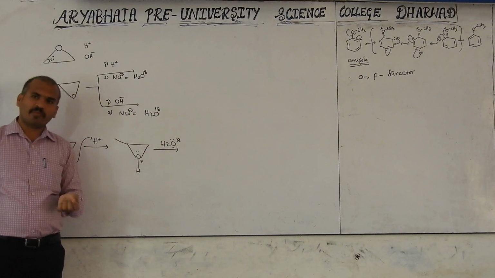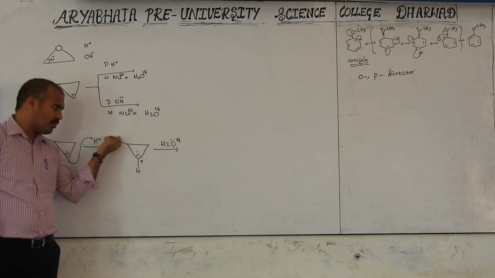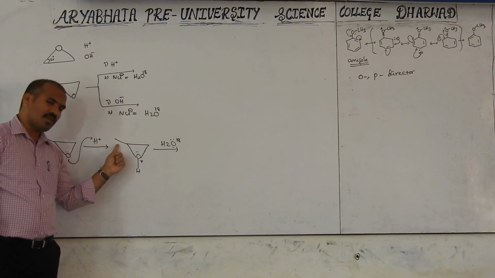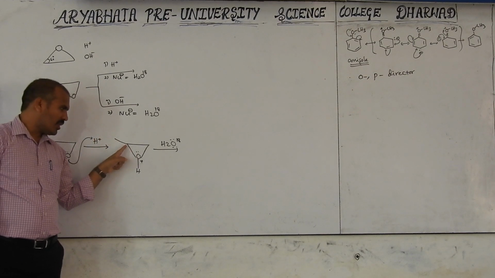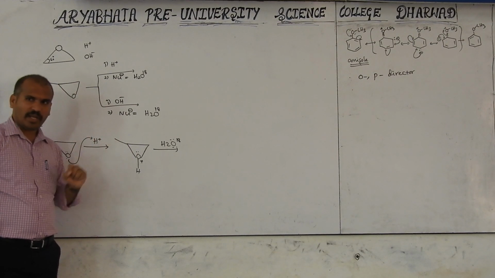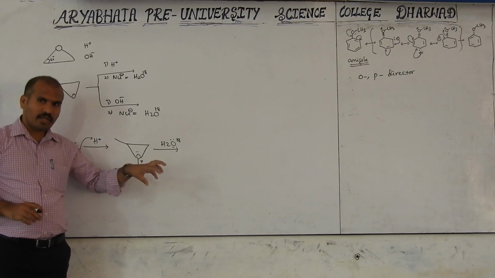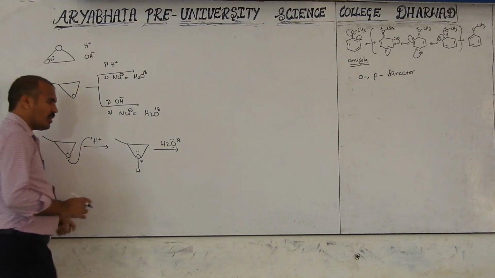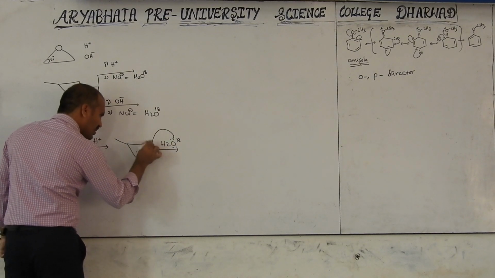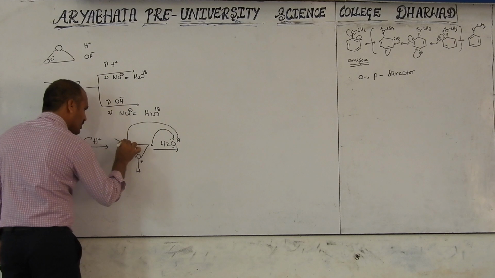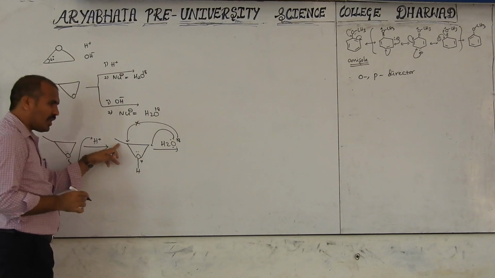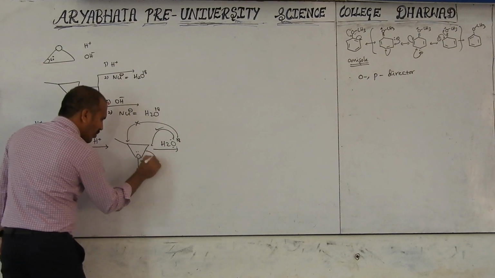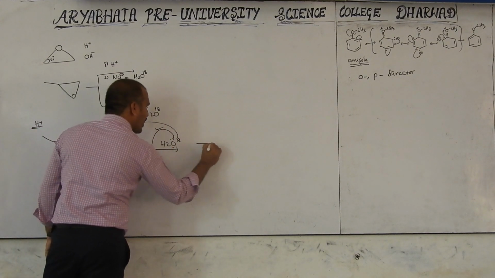Nucleophile attack should be from the less hindered side. This is the more bulky group, and here there is no group. That's why it attacks from the right side and will not attack from the left side, because a bulky group is present there, so that position will not attack for ring opening. So keep in mind, in acidic medium the nucleophile attacks from the less hindered side. Attack from the more hindered side is prevented due to steric hindrance. This is the correct way to attack. Then the ring will open.